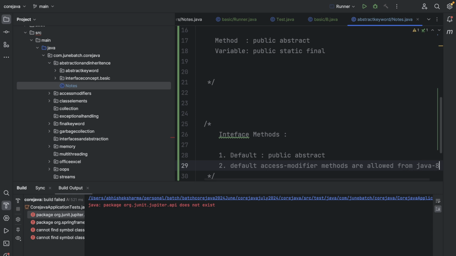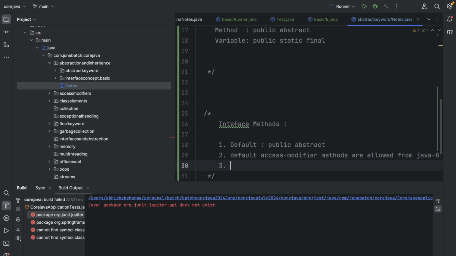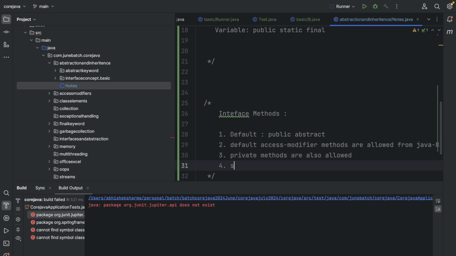If you try to write it in Java 7, it won't work, it will give an error, right? Then the other thing is private methods are also allowed, again post Java 8, and then static methods are allowed